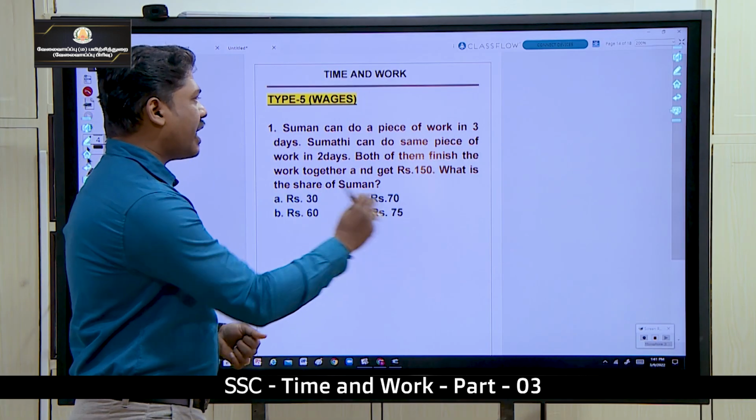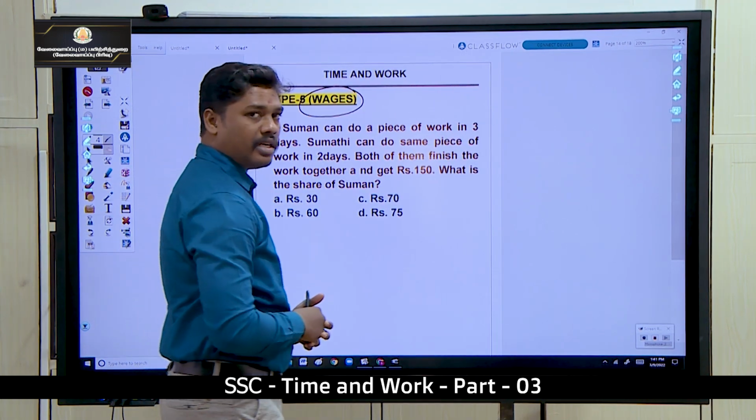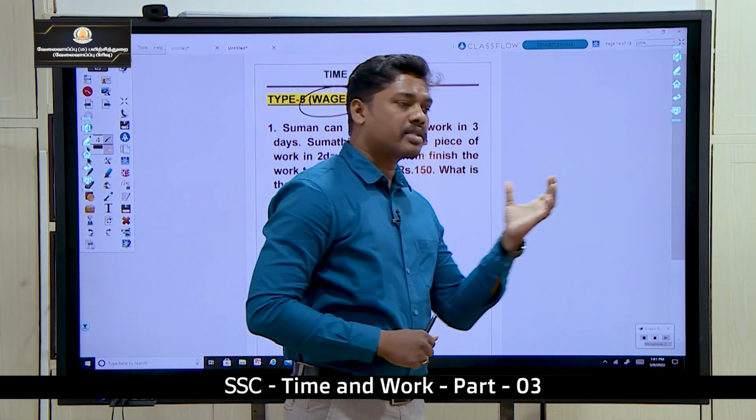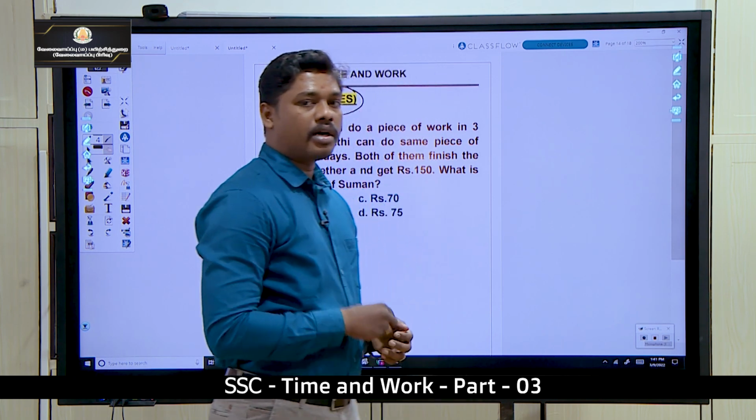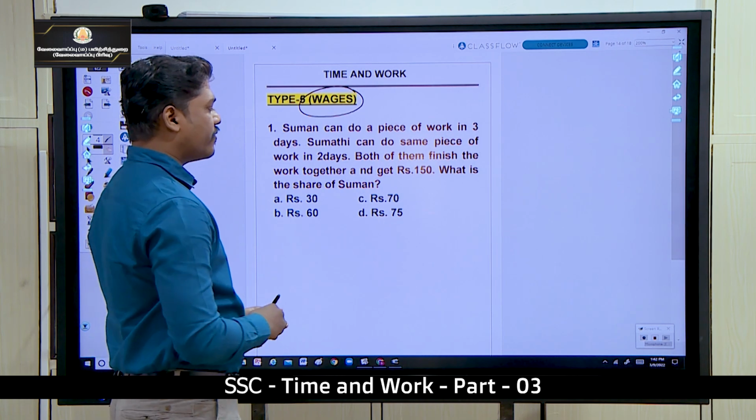Moving on to the next type. The next type is on wages. So wages means salary. So when so many persons work for so many days, how much salary can we give them? And the type of questions we can see here.